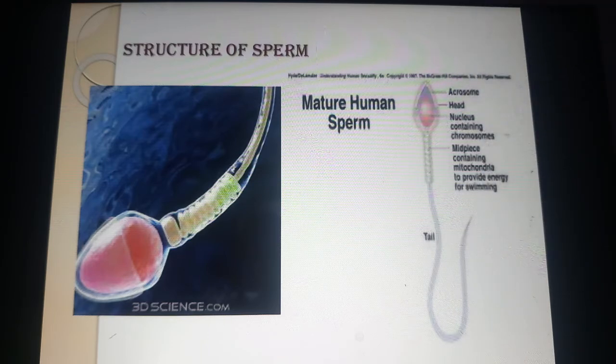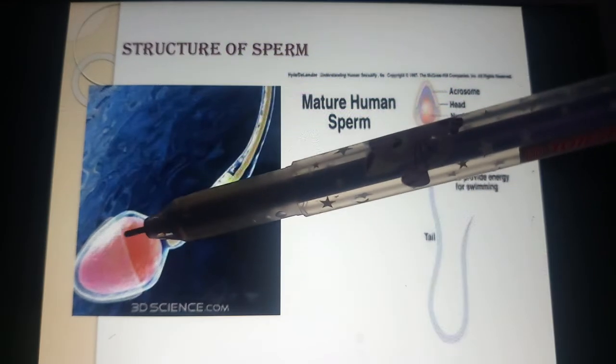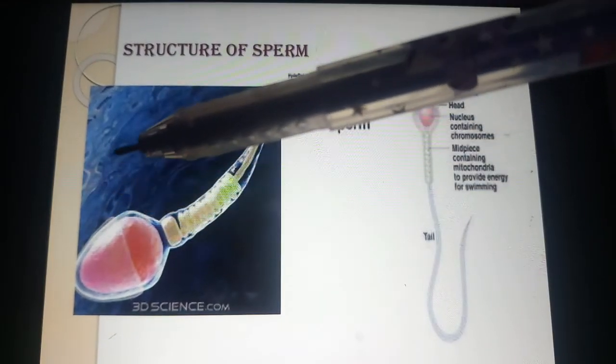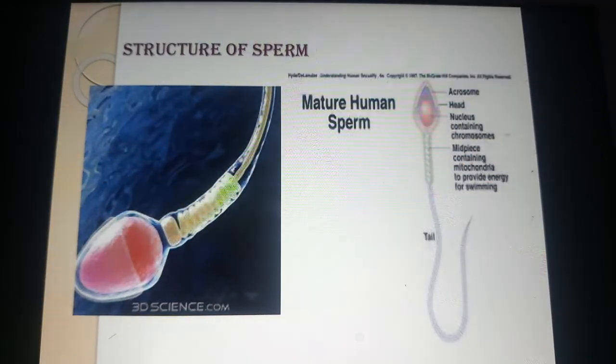Next, when you see the sperm's head, the sperm head contains an elongated haploid nucleus. The anterior portion of the sperm, you see here, is like a triangular structure.